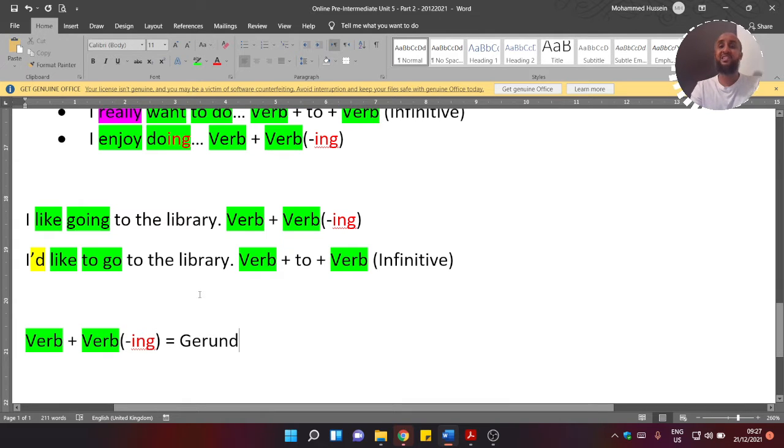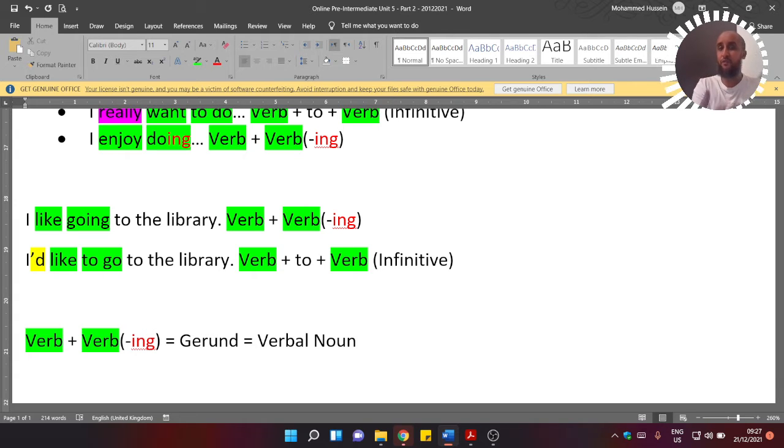A gerund is not similar to the present continuous or past continuous forms. Those are slightly different. A gerund behaves like a verbal noun. So it's like a noun, but in a verbal form.